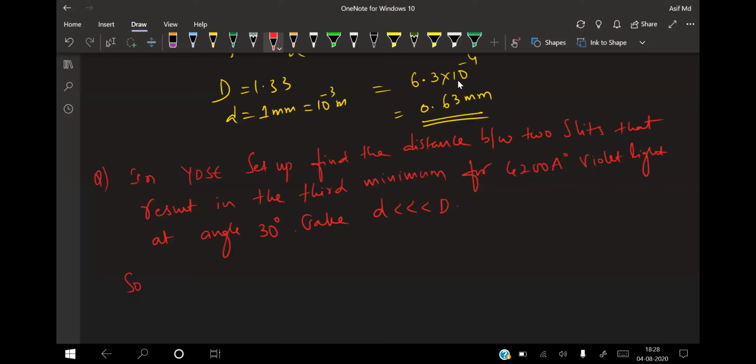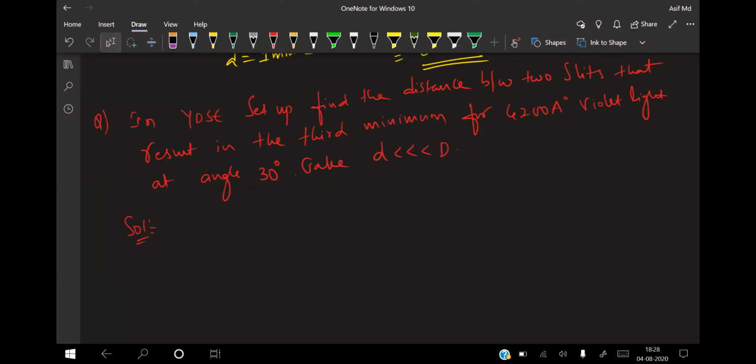Now see here, theta is not very small. If theta was very small, the path difference could be taken with sin theta equal to tan theta. But theta is not small here, so you can't approximate sin theta as tan theta. So I'll draw the diagram. This is your screen and this is the Young's double slit experiment.